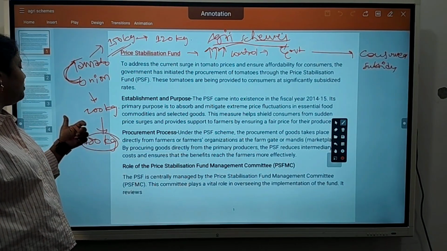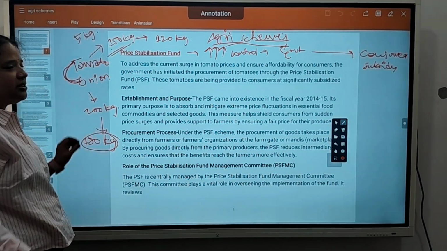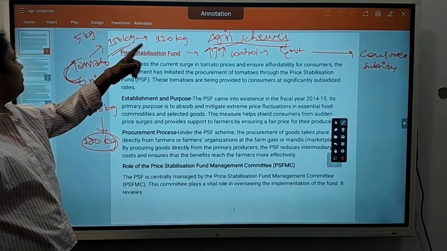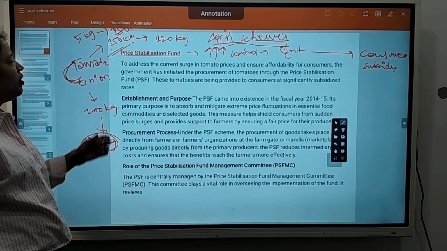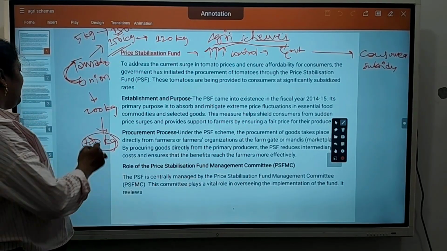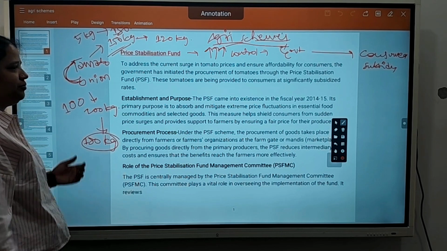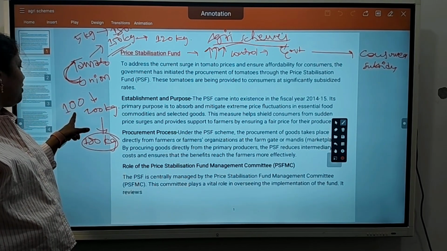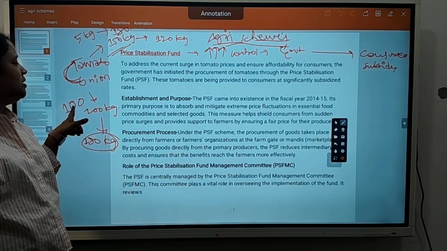Suppose he is buying 5 kgs of tomato or 5 kgs of onion, at that time he will directly get 150 rupees profit in case of tomato and around 100 rupees profit in case of onion when he is buying from government agencies like this.